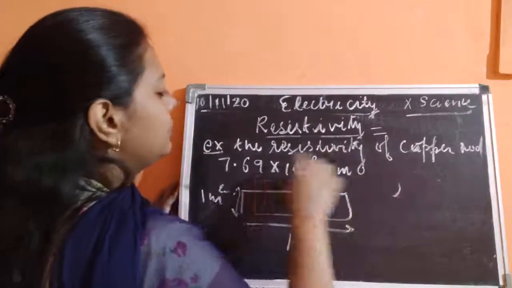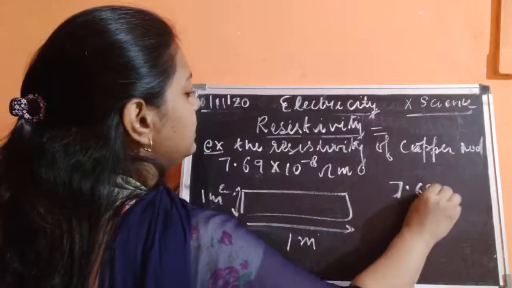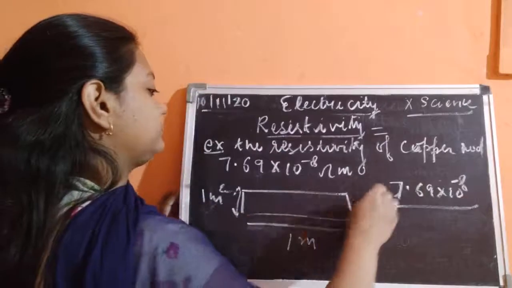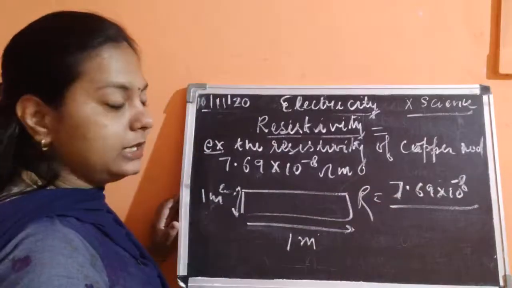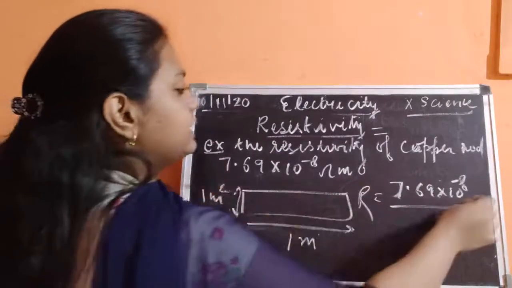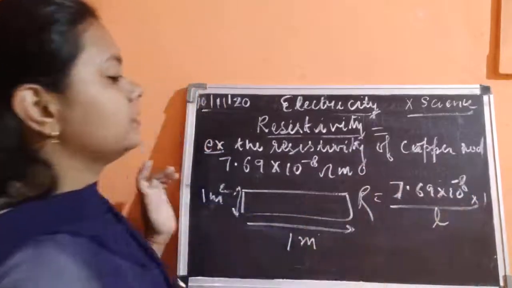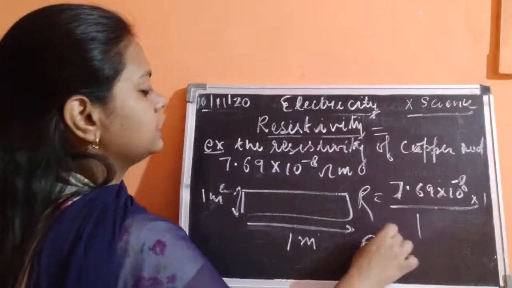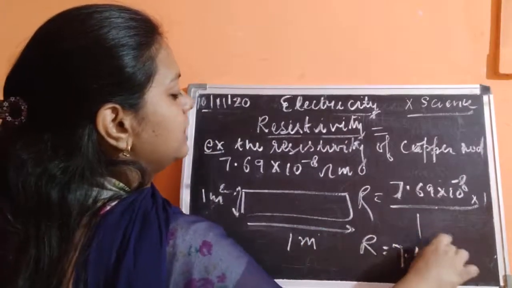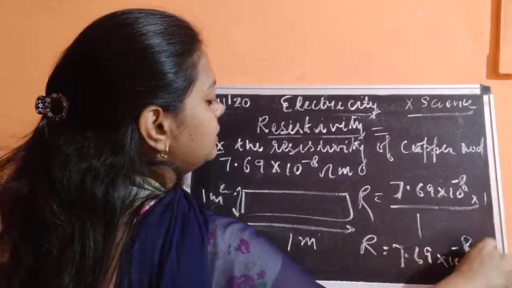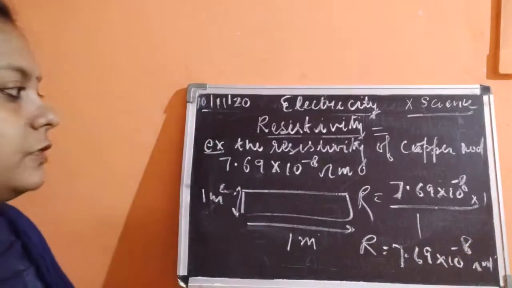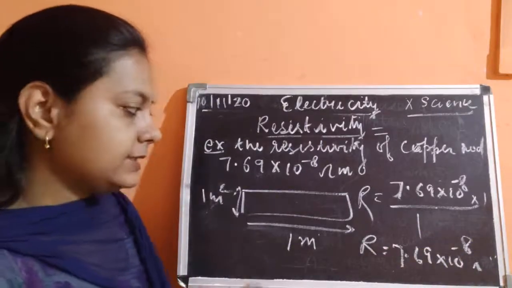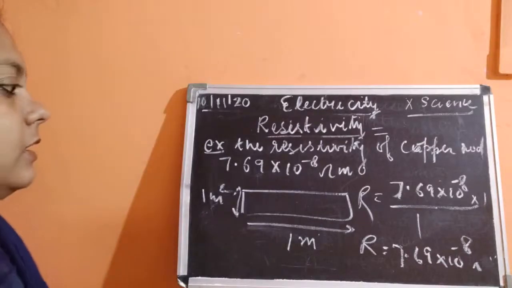यू नो दैट रो आपको दी हुई है 7.69 into 10 to the power minus 8, डिवाइडेड बाय... रेसिस्टेंस आपको निकालना है अगर, तो रो into L is 1 meter upon area is 1 meter square. So what would be the answer? Resistance is equal to 7.69 into 10 to the power minus 8 ohm meter. Okay, this would be ohms because आपको resistance find out करना है. So what would be the resistance? This resistance would be 7.69 ohms.